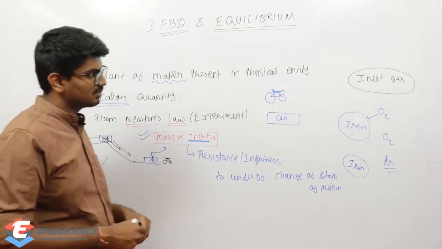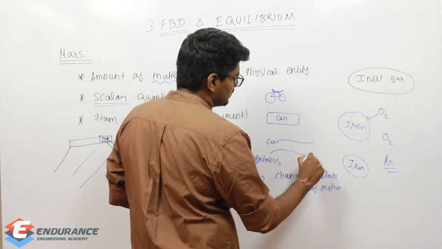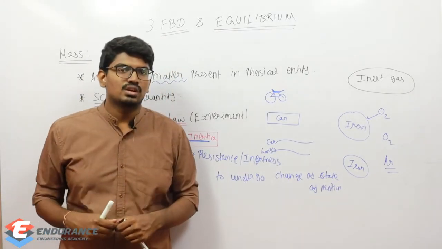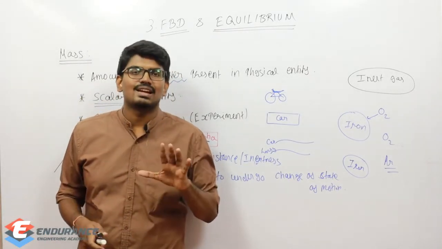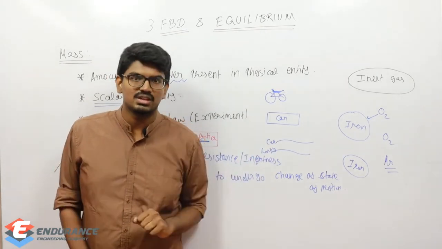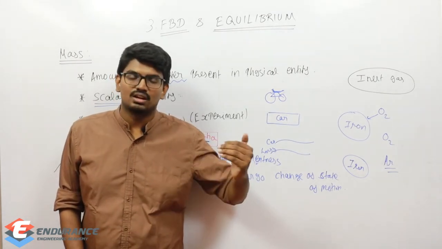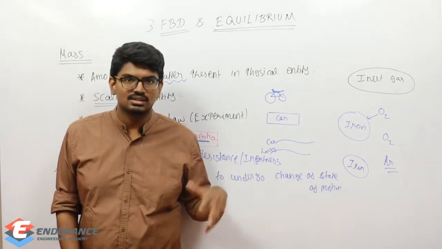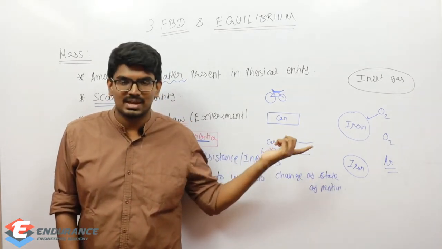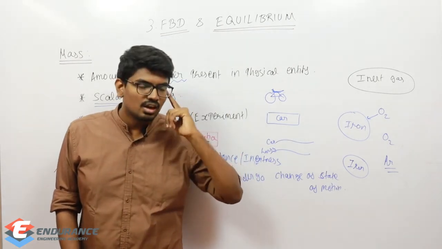Now coming to another example, if you take a car and if you take a lorry, both are traveling on a highway. What will happen? The lorry will travel at some constant speed, right? Maybe 45, 50, 55, 60, some constant speed. They won't increase the speed or decrease the speed at a very high rate. But if you take a car, they can easily increase their speed, they can easily decrease the speed. You can take a car or bike as an example. They can go at a very high speed.